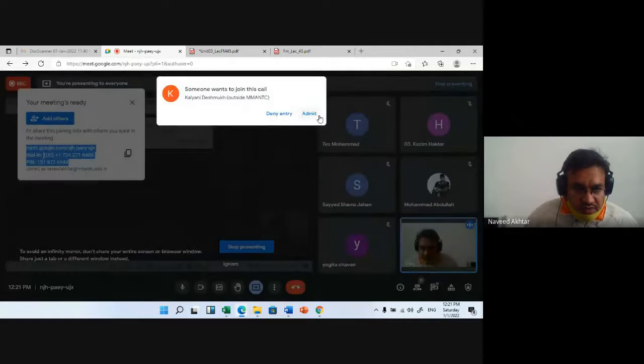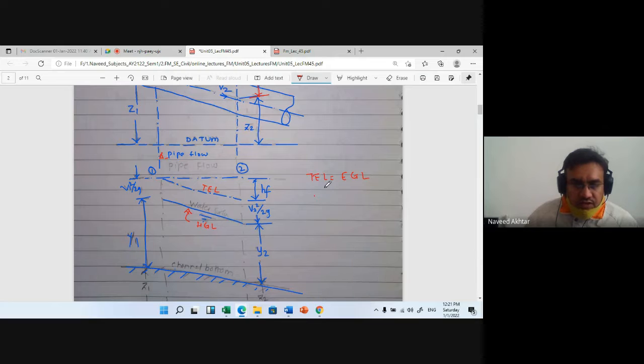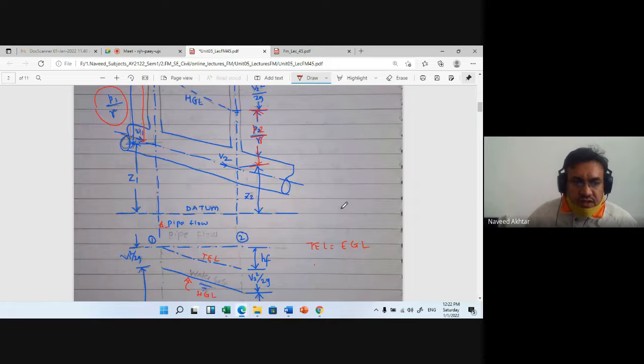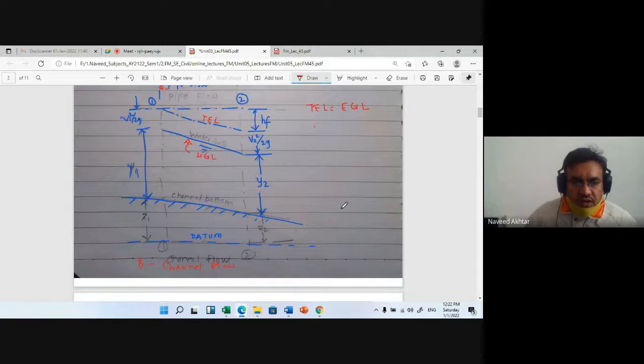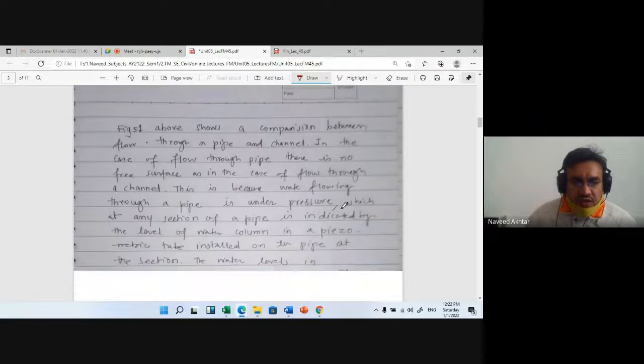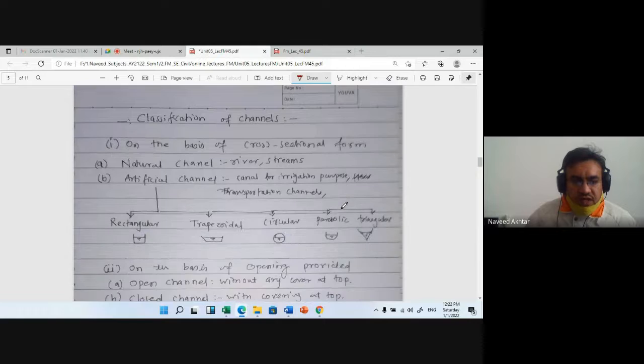So this is the difference between pipe flow and open channel flow. It is pressure flow in the pipe system and free flow in the open channel. From the figure we have seen this, and now we will see the different types of channels on the basis of cross-section form. It may be a natural channel or an artificial channel.